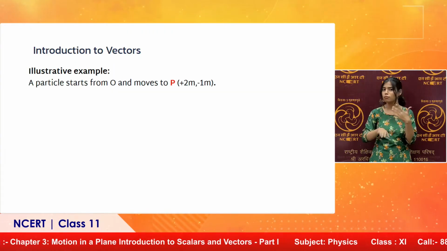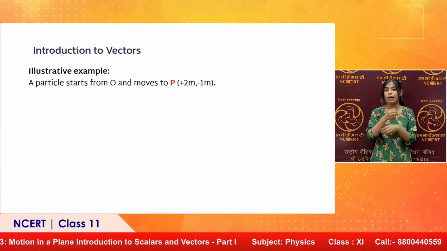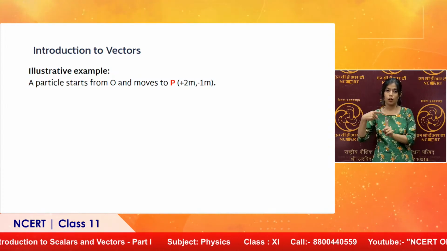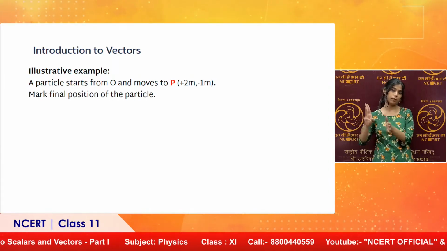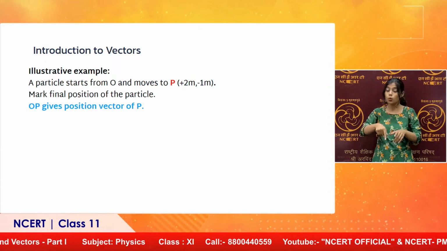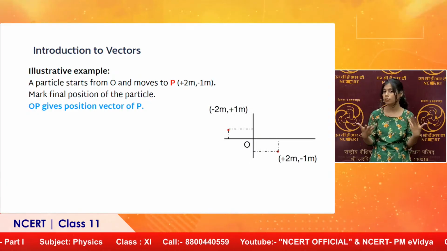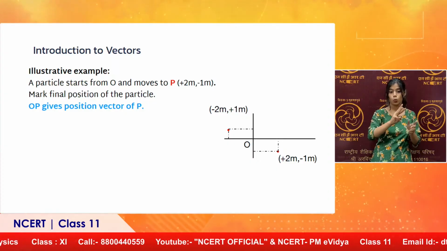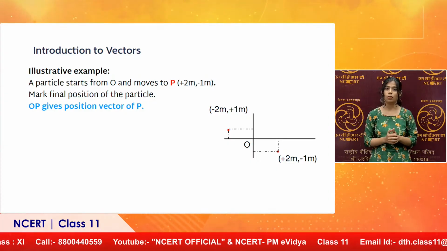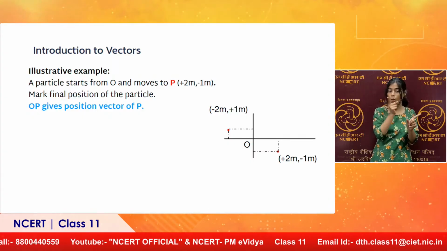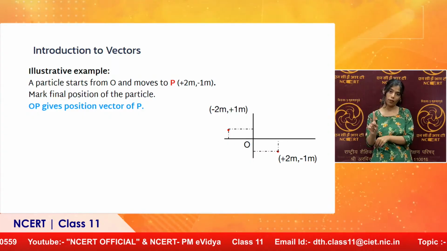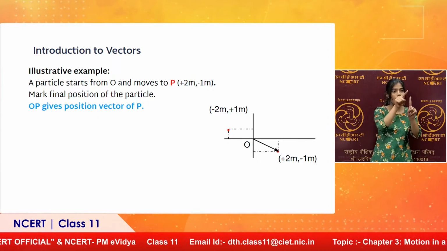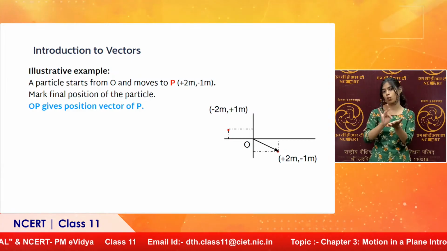An illustrative example: supposing we have a particle at O, starting from O and moves to a point P (+2 meter, -1 meter). We have to mark its final position. So, what we will do is, in this xy plane, from point O we will move 2 meter right, and because the distance y is -1 meter, that will be 1 meter downward.